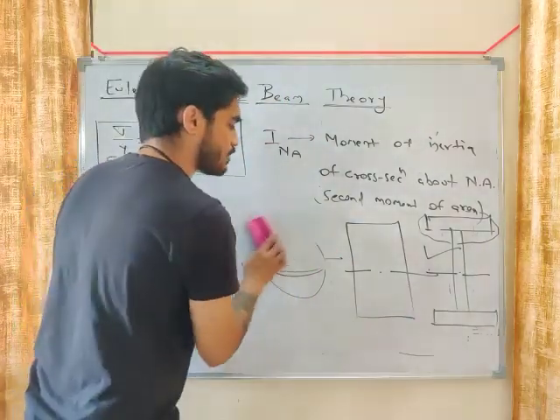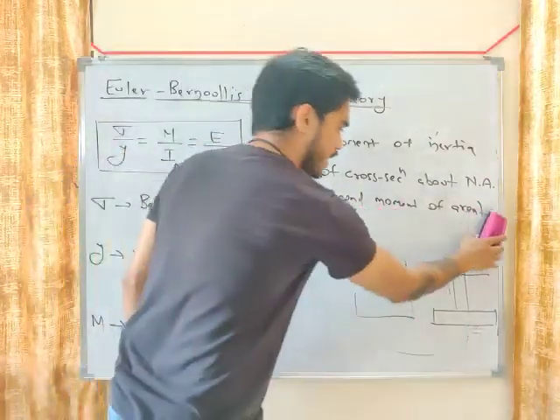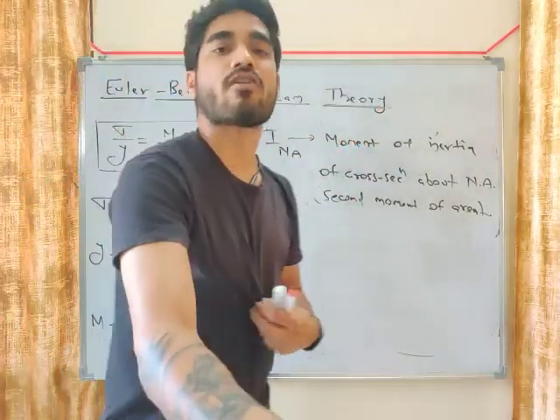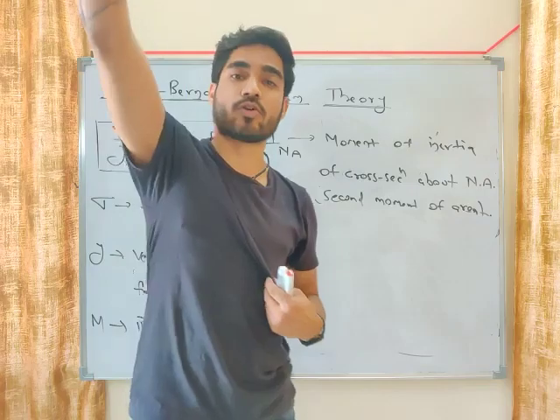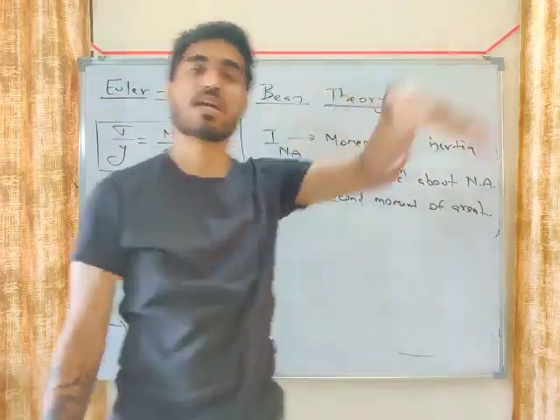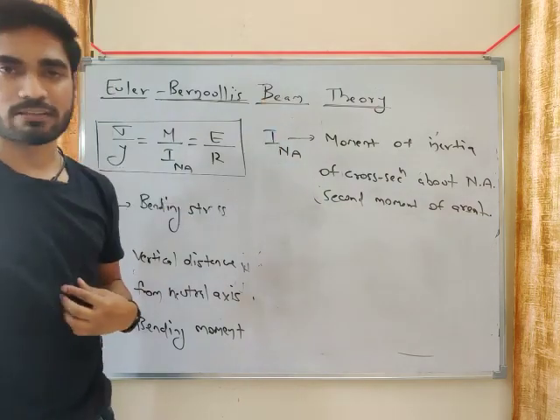Because railway tracks are subjected to bending, and in case of bending, a cross section which has more area away from the neutral axis will be better. A cross section which has more area away from the neutral axis will be better, meaning the I section will be better.